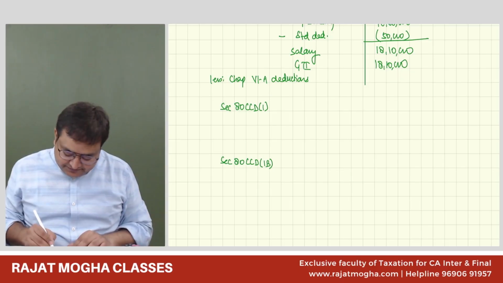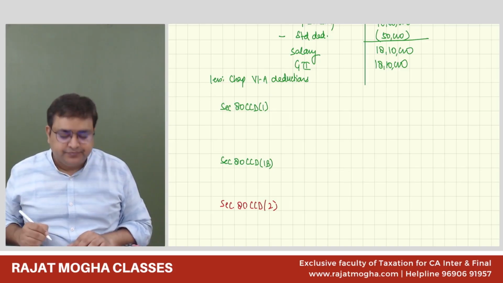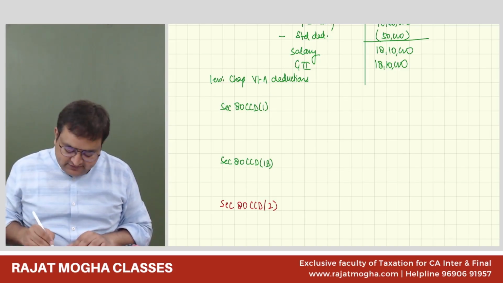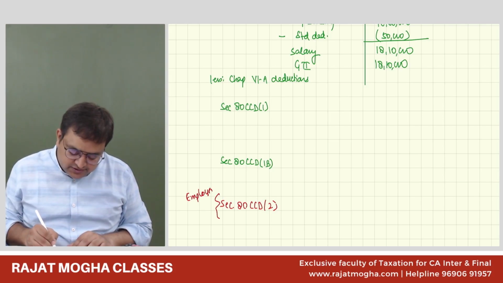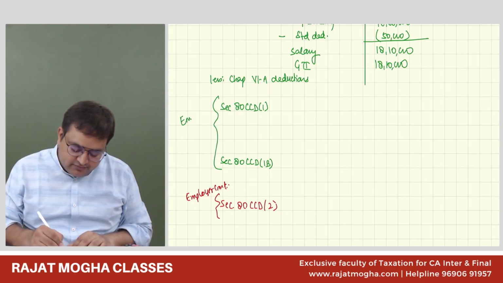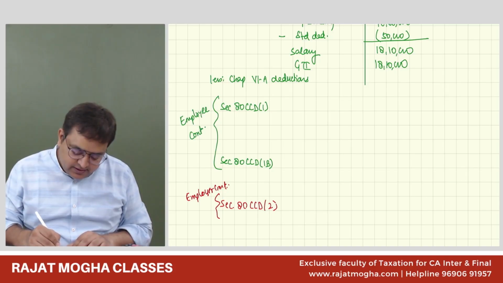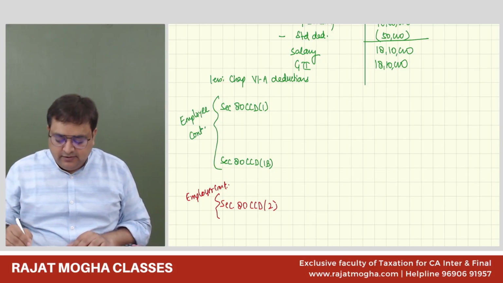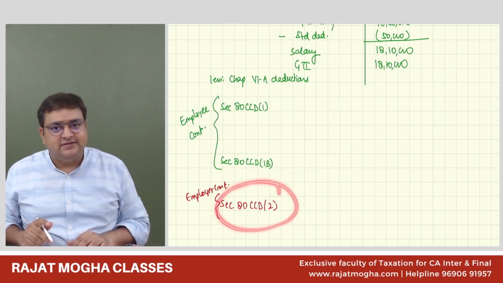So section 80CCD(2). This is employer contribution, and this is employee contribution. Correct? So let us first focus on 80CCD(2).